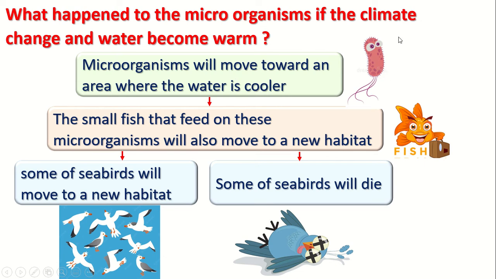Okay, when the microorganisms move into another habitat, what will happen to the small fish? The small fish which eat the microorganisms will also move into a new habitat. Okay, what about the seabirds? Some of the seabirds will die because they will not have any small fish to eat. And the other seabirds will also move into a new habitat.